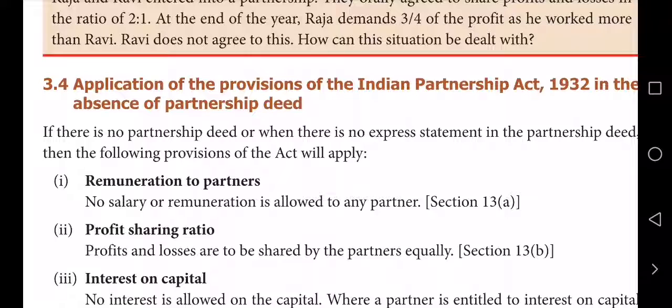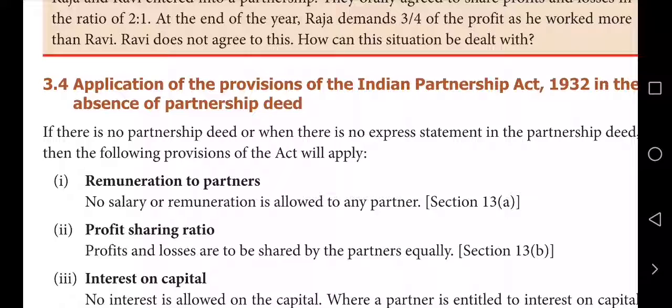See remuneration: those who manage the business, the working partner, what salary should be given? None, as per Section 13 subsection A. Note that section in the bracket, because they will ask it in a one-word answer. So as per this section, no payment is to be given to that partner.